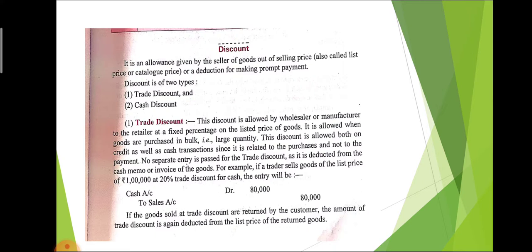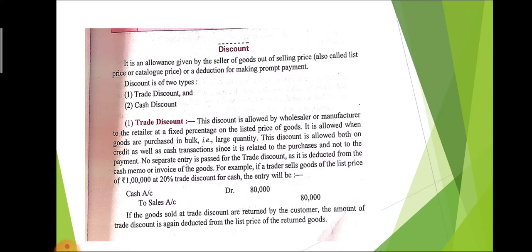How is it? Here one example is given. For example, if a trader sells goods, it means that is sales at the list price of 1 lakh, and 20% is the trade discount. So 20% of 1 lakh, that is 20,000. And what is the journal entry? We sell goods. That time we use sale.